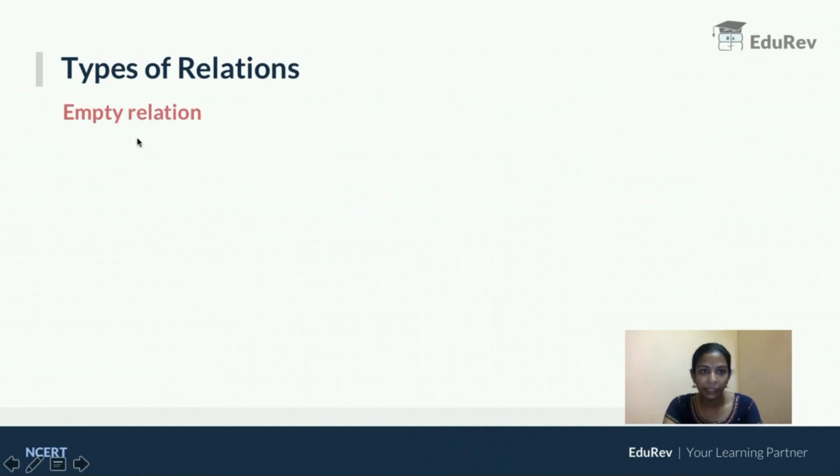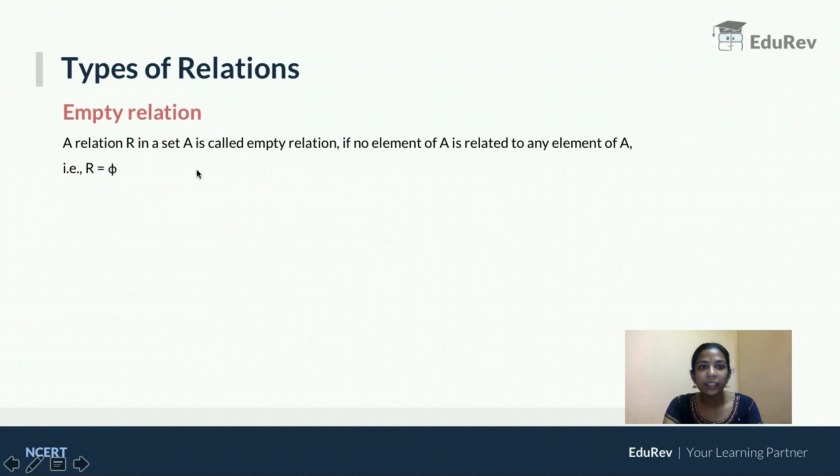Among them, empty relation. A relation R in a set A is called empty relation if no element of A is related to any element of A. That is, R is equal to null set. If you want to understand it better, what is empty set? If there are no elements in it, it is called empty set. What will be empty relation? If there will be no ordered pairs that can be formed using the given relation, that is called empty relation. That means from the domain to codomain, you will not be able to connect any elements.